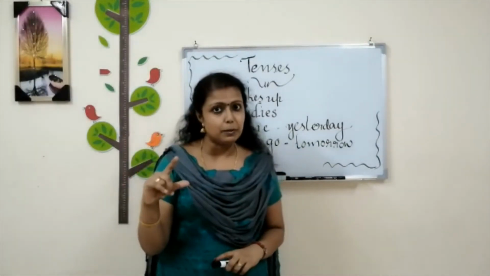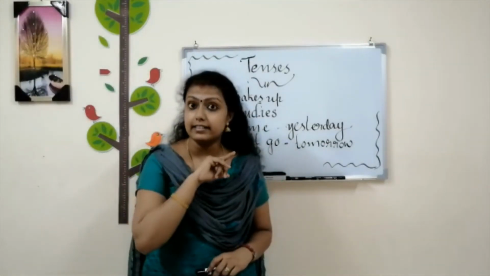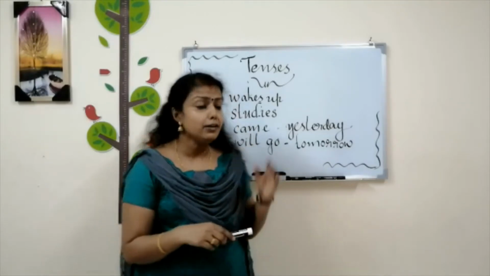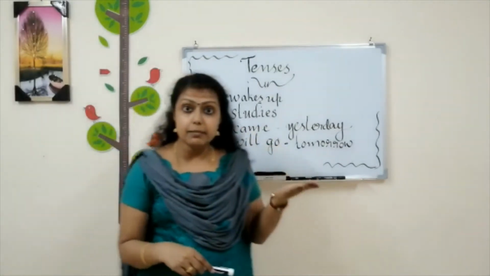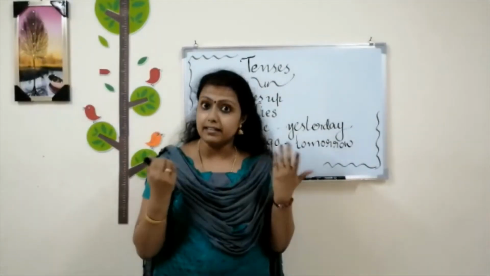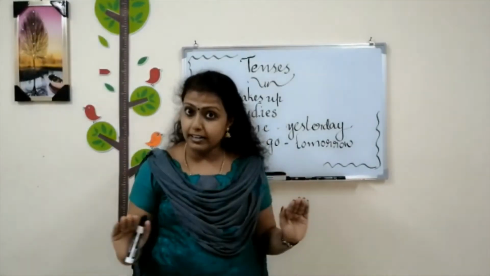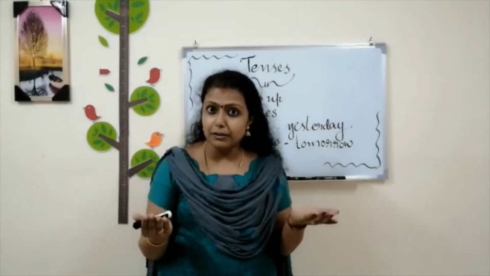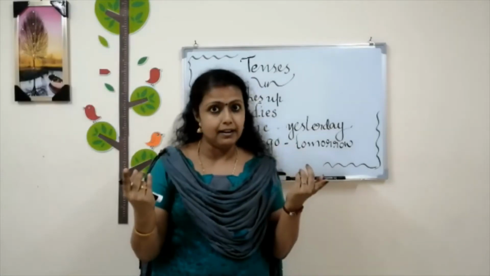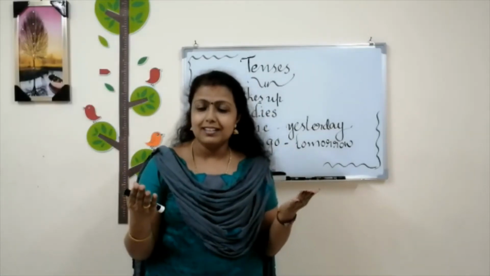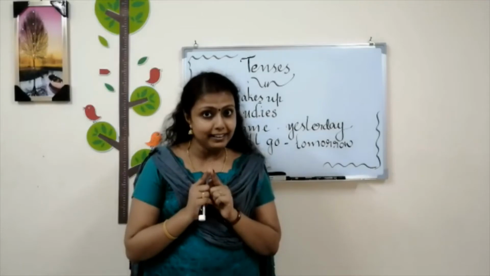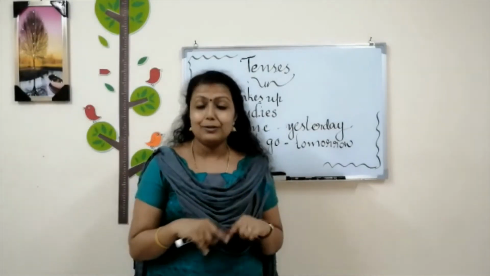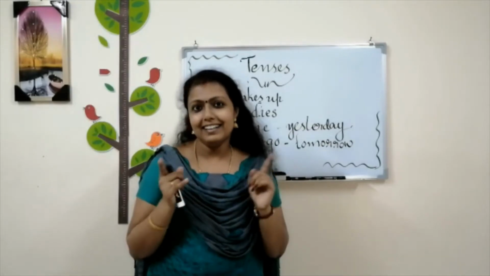The first two verbs are showing that the action takes place every day, isn't it? And the third verb shows that she came to my house yesterday. Came yesterday means that thing is already over. Fourth one, will go. We will go to the park tomorrow, so that will happen in the future. So we can understand one thing: verbs also show the time of an action. Today we are going to learn about this.